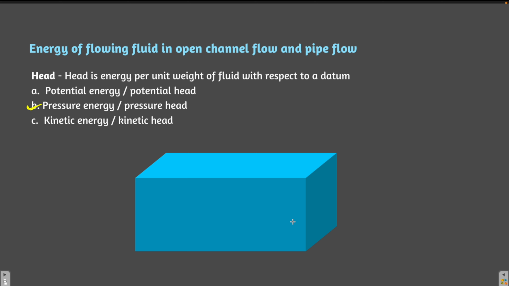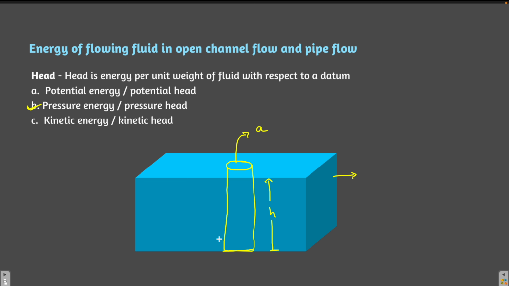So what is this? A cuboid. Suppose this cuboid symbolizes the fluid flowing in this direction. There is a fluid and it is flowing in this direction. Let's take a small section over here, something like this. It is a perfect cylindrical section, which I haven't drawn perfectly. So just imagine this is a perfect cylindrical section and the cross section of this is A. Let the height be h.